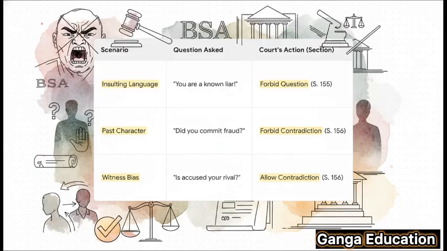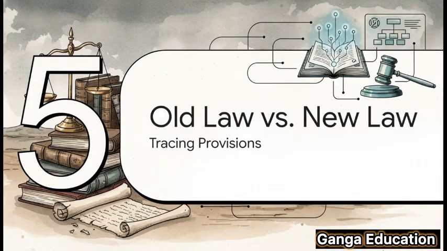But now look at the third one. Isn't the accused your business rival? The witness denies it. This hits one of our exceptions, bias. So here, the question is allowed, and you can bring in evidence to prove they are rivals. See the difference?